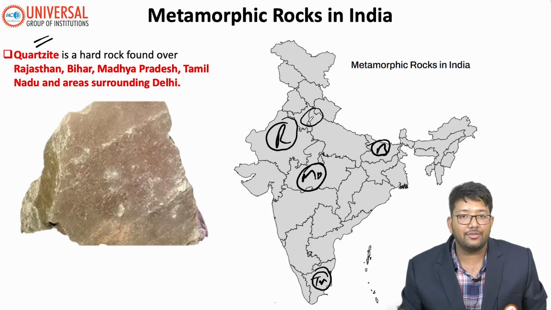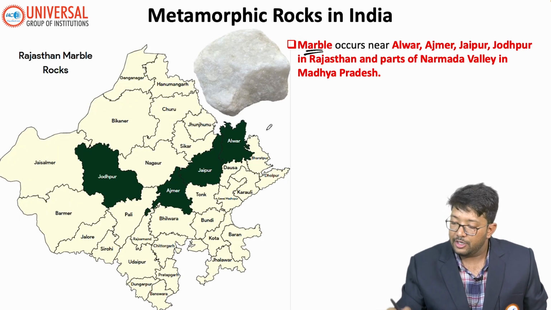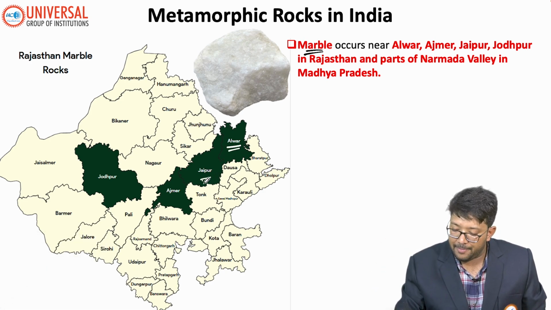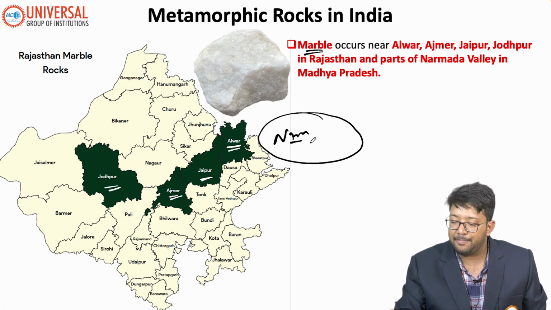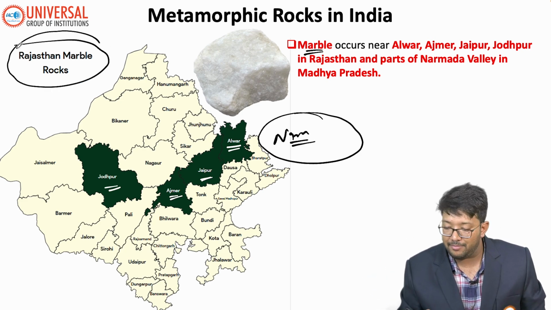Rajasthan is very famous for marble, in districts like Alwar, Jaipur, Ajmer and Jodhpur, and also in the Narmada Valley in Madhya Pradesh.